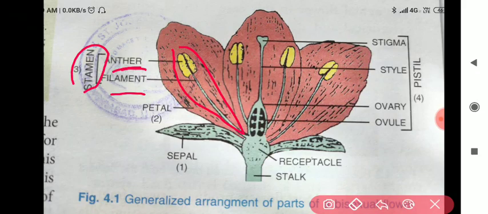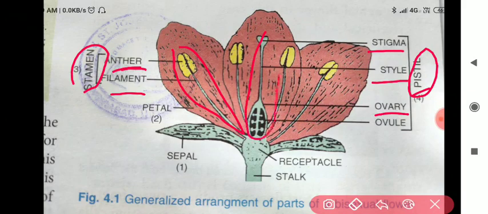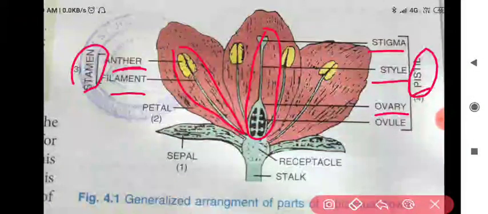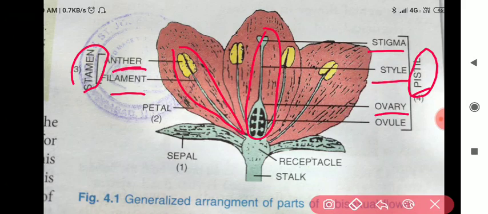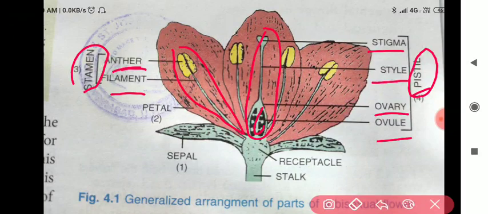Next, the fourth part, my dear students, is pistil. Pistil consists of mainly three parts: stigma, style, and ovary. You can see this is the pistil or carpel. At the top we have the stigma, then in the middle is the style, and then last the swollen part, that is the ovary, and inside the ovary you will find the ovule.